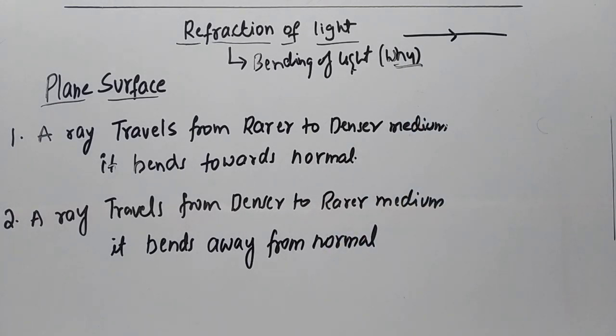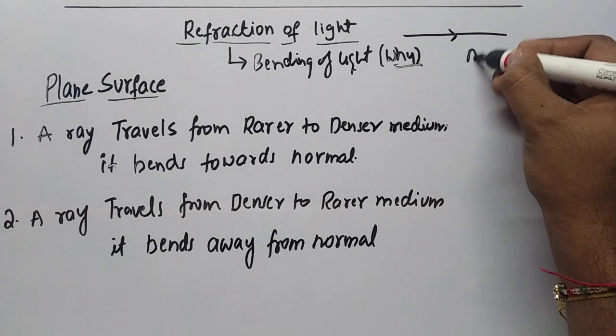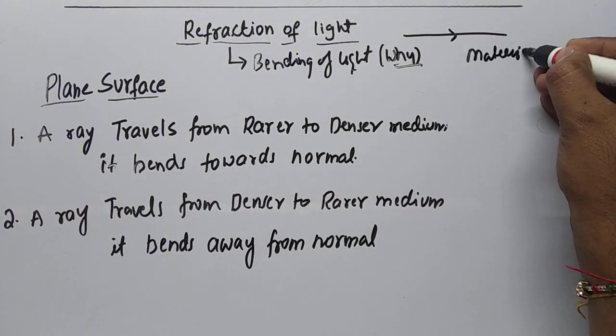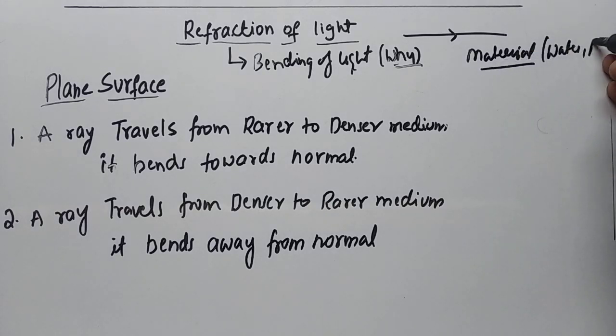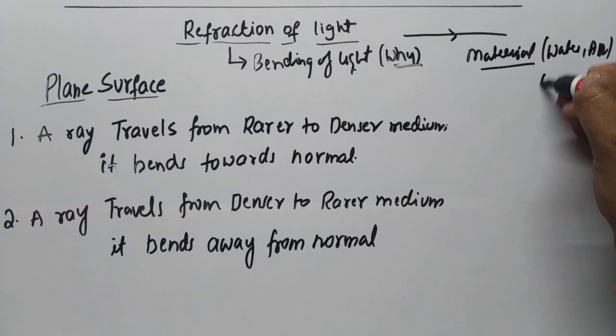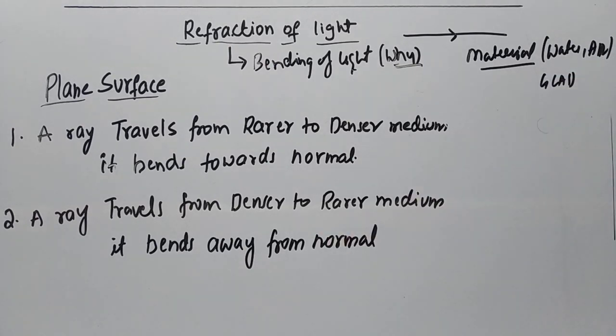Light is bending because it is traveling from one medium to another medium. First of all, let me confirm what a medium is. Medium is nothing but material. The different types of materials, such as water, air, glass, can be the examples of mediums.